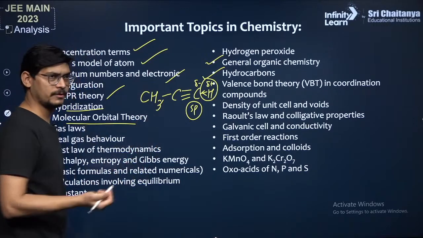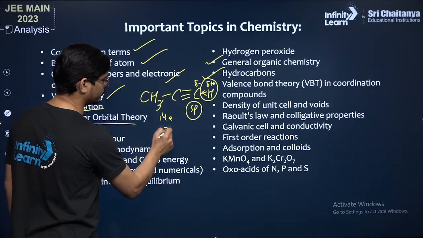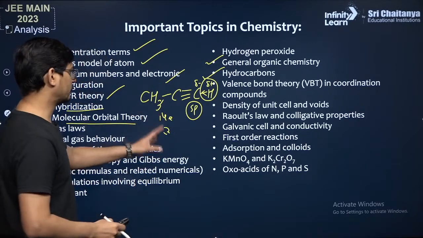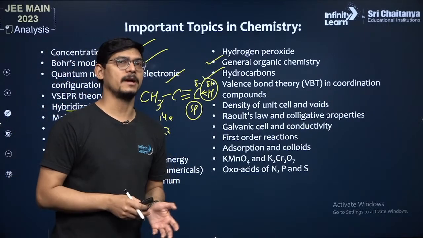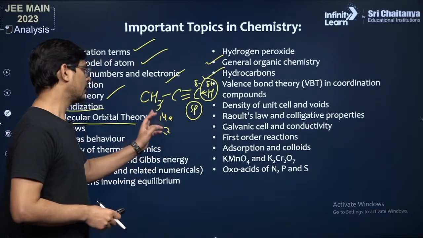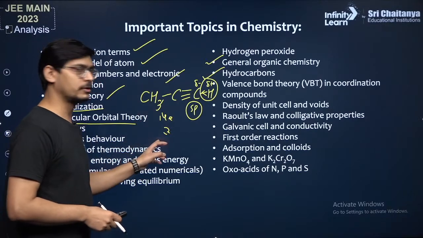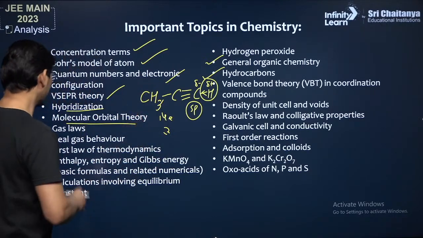In MOT there is a shortcut also which solves many questions: at 14 electrons, the bond order is 3. If there are 14 electrons, bond order is 3. If you add or remove each electron, bond order decreases by half. So 13 electrons and 15 electrons, bond order 2.5. 12 electrons or 16 electrons, bond order 2, right? So this shortcut you can use in molecular orbital theory.